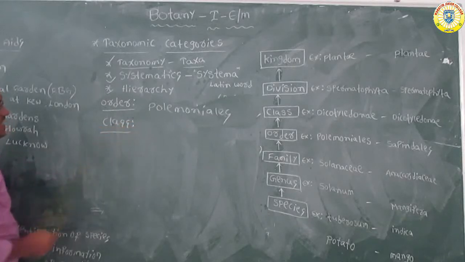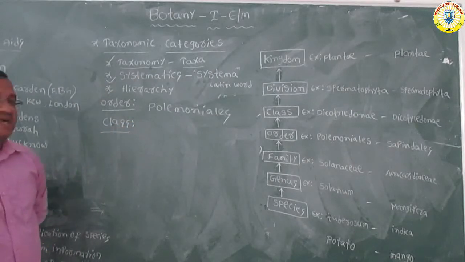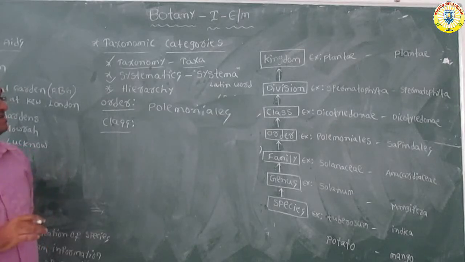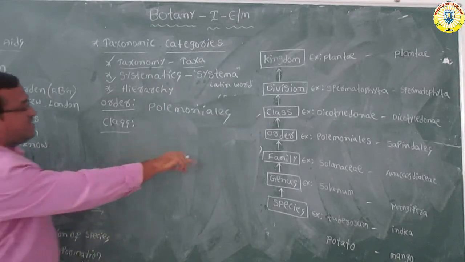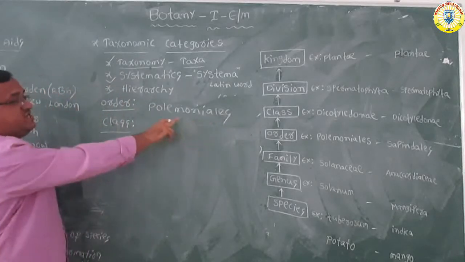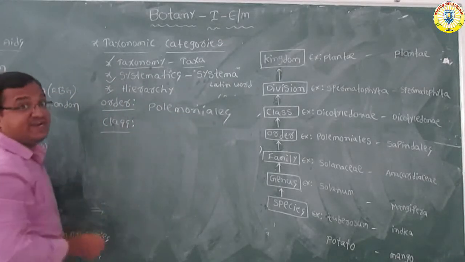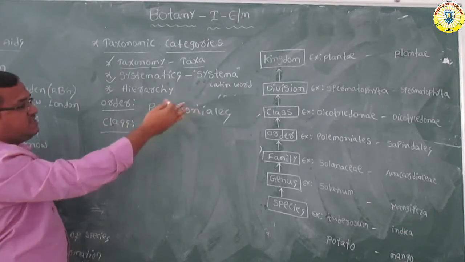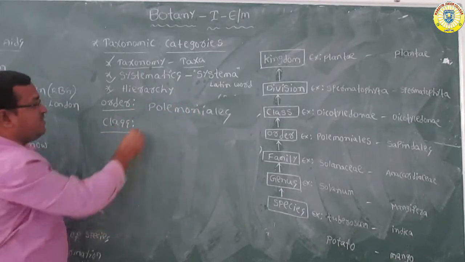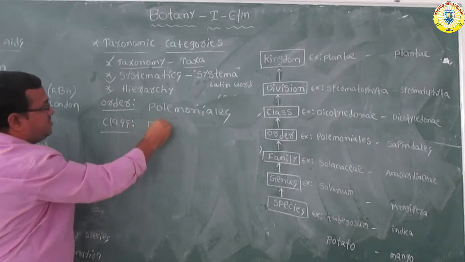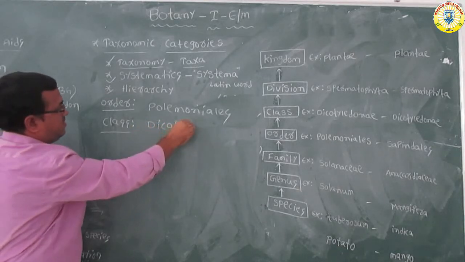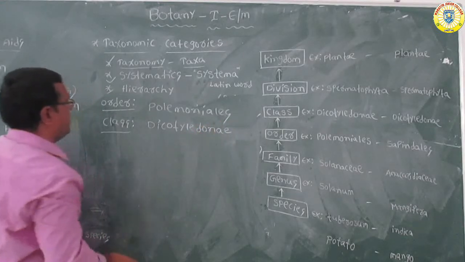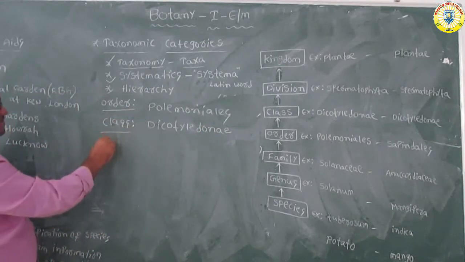The class includes related orders. For example, here the order Polymoniales is included in the class Dicotyledonae. Dicotyledonae.